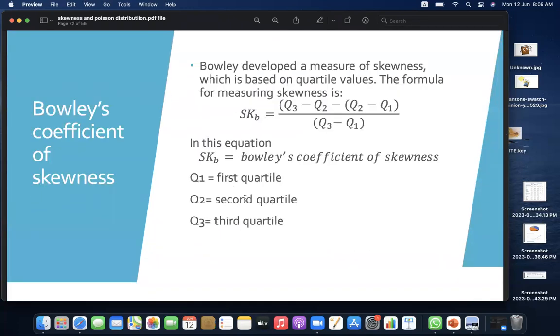Bowley's coefficient of skewness. Bowley developed a measure of skewness which is based on quartile values. This formula for measuring skewness is equal to (Q3 minus Q2) minus (Q2 minus Q1), divided by Q3 minus Q1. These are the quartiles. So this is Bowley's coefficient of skewness. Q1 is the first quartile, Q2 is the second quartile, and Q3 is the third quartile.